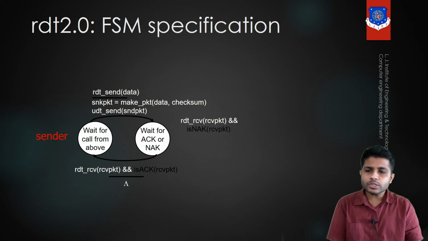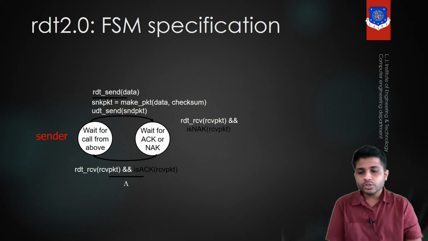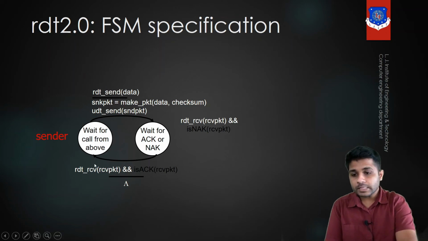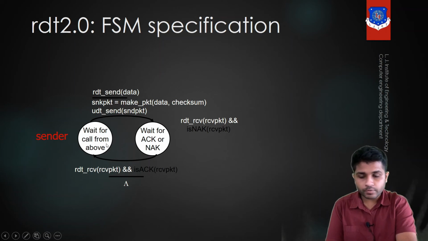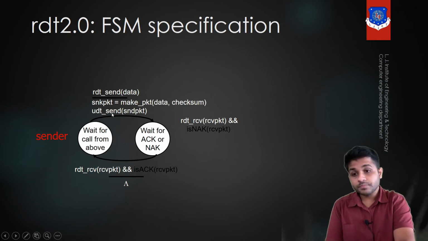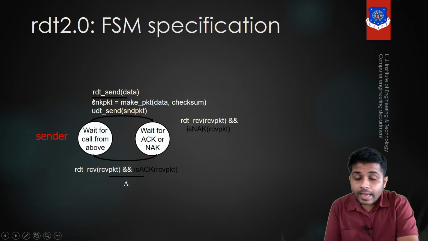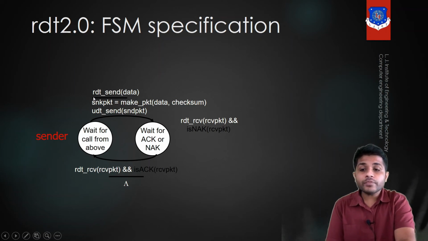In RDT 2.0, we are seeing the state machine at the sender side only. So you can see that the sender is waiting for the data from the upper layer. Which layer? The application layer. The application in the application layer will call this function RDT send, and it will pass the data. When the function is called, data is passed from the application layer to the transport layer.